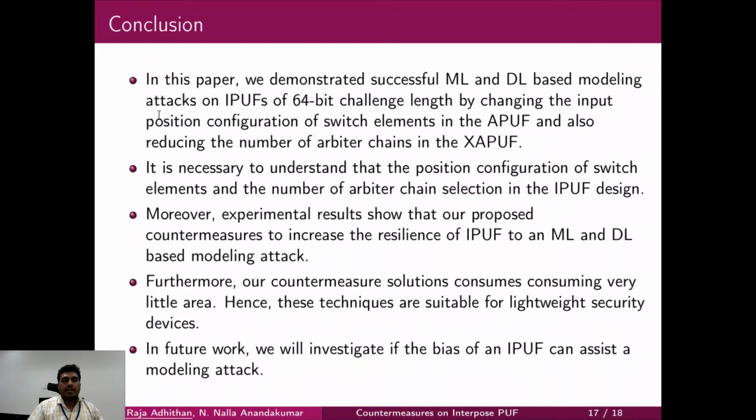Finally, we can say that in this paper we have demonstrated successful ML and DL based modeling attacks on IPUF by varying the switching element of APUF 1 and the arbitrary chain in the XAPUF. Moreover, our experimental results show that the proposed countermeasure technique makes the IPUF design resilient to ML and DL based modeling attacks. Further, it consumes very little area, so it is very suitable for lightweight security devices. In future we will investigate whether the bias of an IPUF can assist a modeling attack. Thank you.